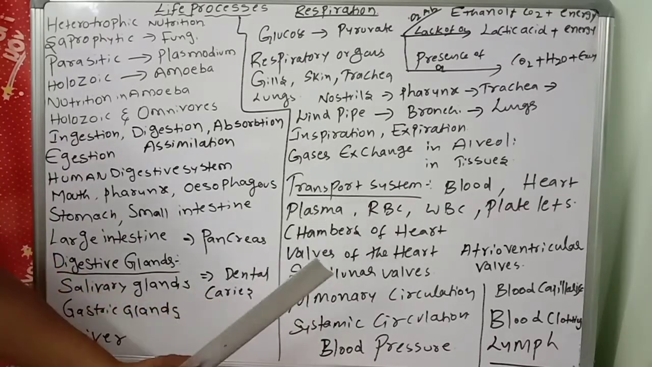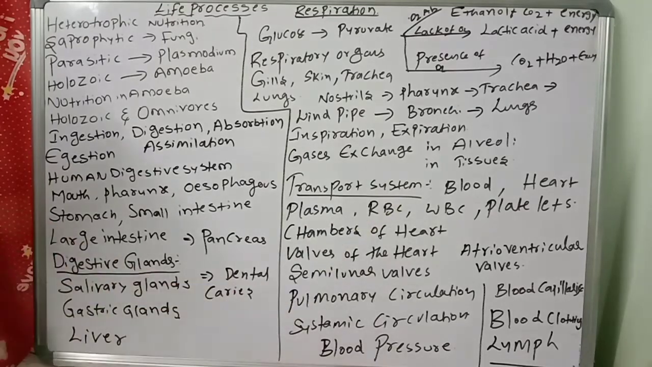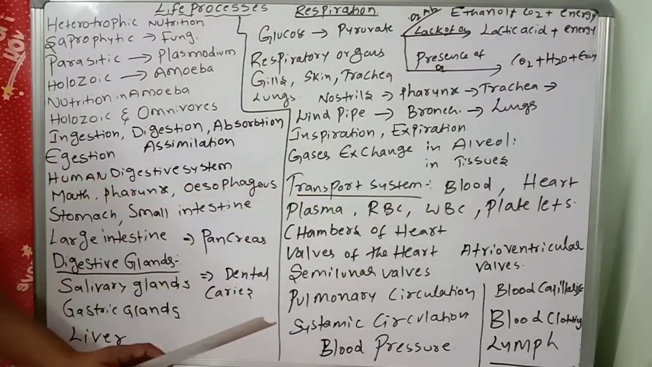Then come to the transport system. What is the transport system? Different types of materials are there in our body. They have to move from one place to another, like food absorbed materials. What are the food absorbed materials? Carbohydrates, proteins, minerals. How will they be moved? One system is required, that is called the transportation system. So, what is the first transport system? Blood and heart.